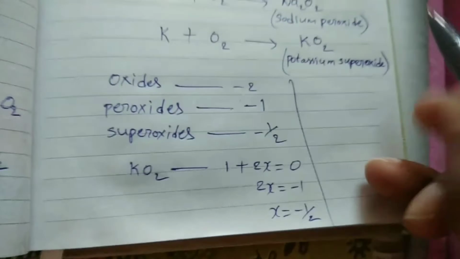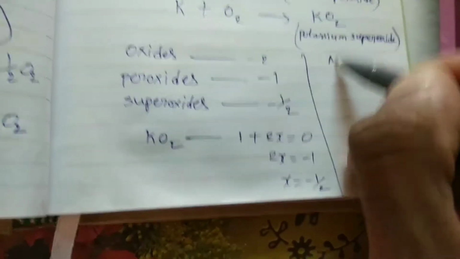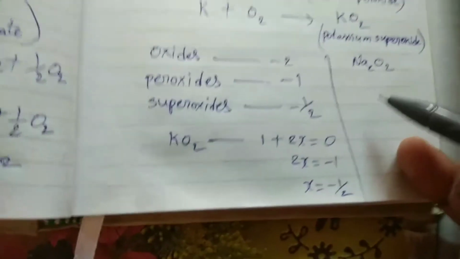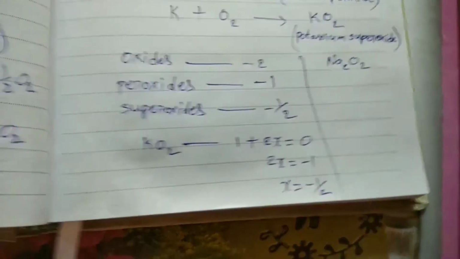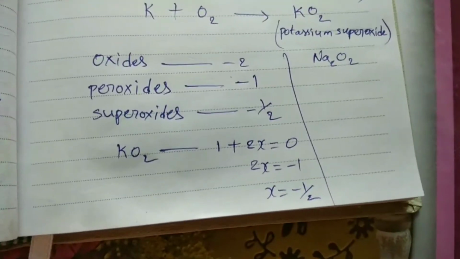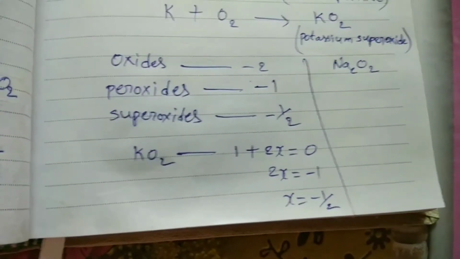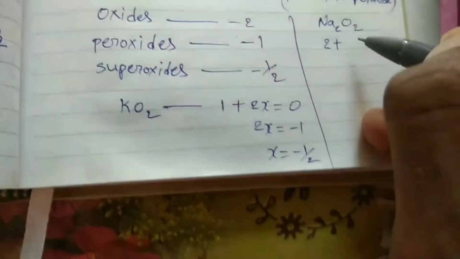In peroxides, say this Na2O2. Sodium always exhibits +1 oxidation state. Here 2 sodium atoms are present, so total positive charge in this compound is 2, plus for 1 oxygen x, 2 oxygen atoms are there.